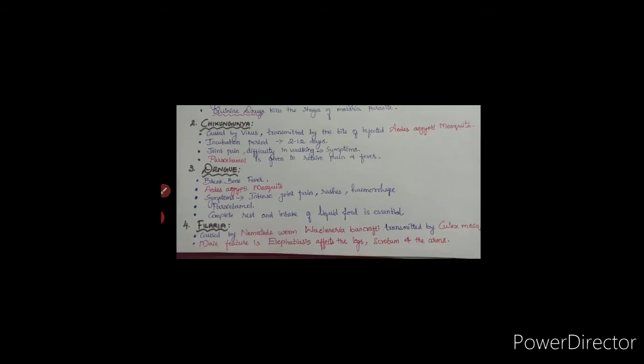So what is a vector? A vector is an agent that acts as an intermediate carrier between the microbe and the human or living organism. There is an intermediate carrier which carries the microorganism towards us. Such an intermediate carrier, which may be an insect, is called a vector. The diseases caused are malaria, chikungunya, dengue and filaria. First let us see malaria. Malaria is caused by the protozoan parasite Plasmodium, namely Plasmodium vivax.